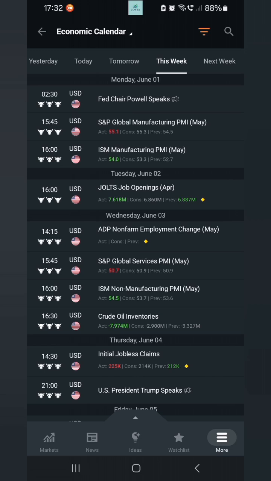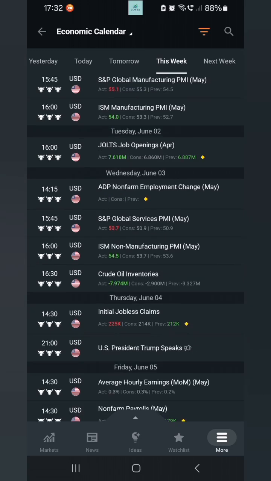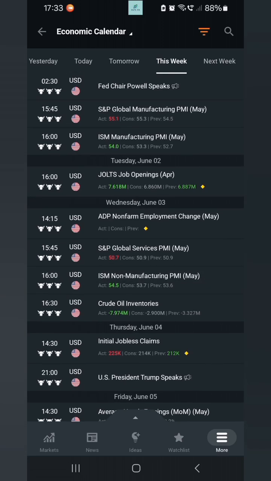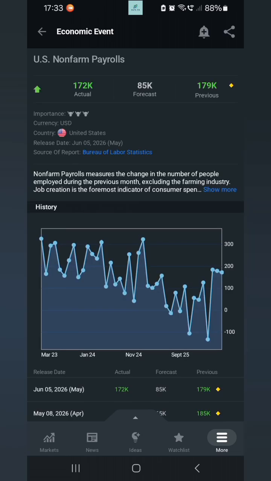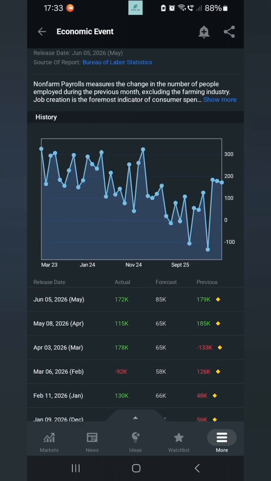So according to previous employment reports, employment has been strong. There were a lot of job openings. Purchasing Managers Index were expanding. Jobless claims were not significantly higher. It was only 15,000 higher. So even though I did not expect the payroll report to be that high, I did expect it to be higher than expected, higher than the forecast, which means a strong dollar.